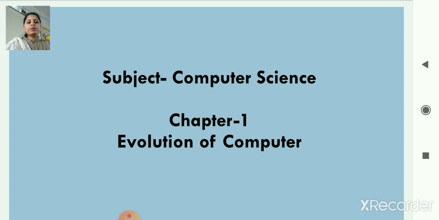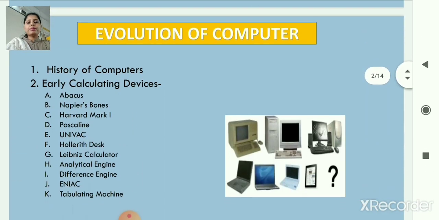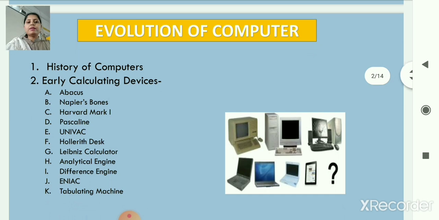Today I am going to teach you the first chapter, Evolution of Computer. In this chapter, we will discuss history of computers, early calculating devices. In early calculating devices, we will discuss abacus, Napier's bones, Harvard Mark I, Pascaline, Univac, Hollerith disk, Leibniz calculator, analytical engine, difference engine, ENIAC, tabulating machine.